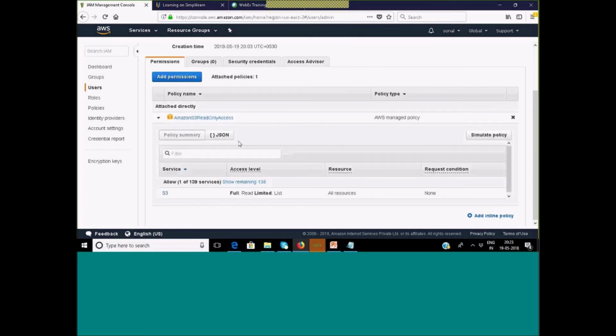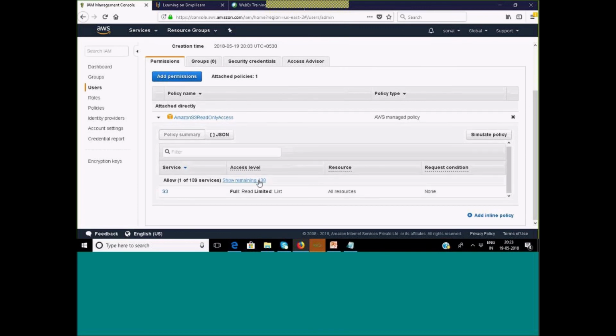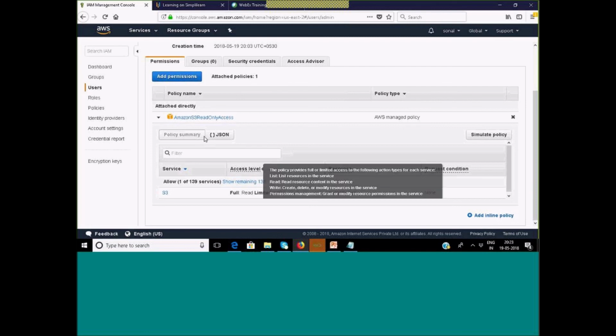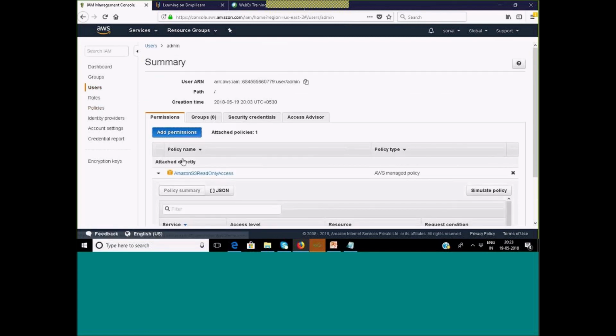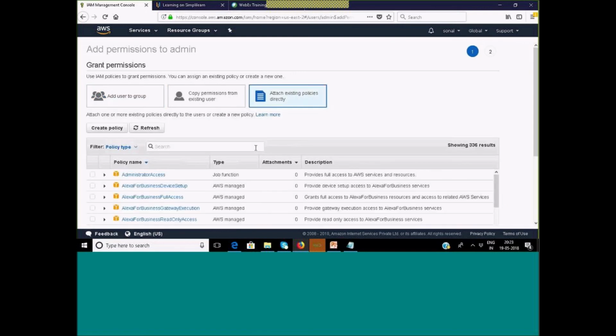And there is a policy summary. So you can see this. Fine. Yes, Gaurav, we can have multiple root in the sense that we can have only one root account, but we can create multiple IAM users, and we can give any one IAM user the policy, let me show you, administrator full access. So that will become another root. See, administrator access provides full access to AWS services and resources. So it will become next to root. It will be able to perform all the activities that a root can perform.